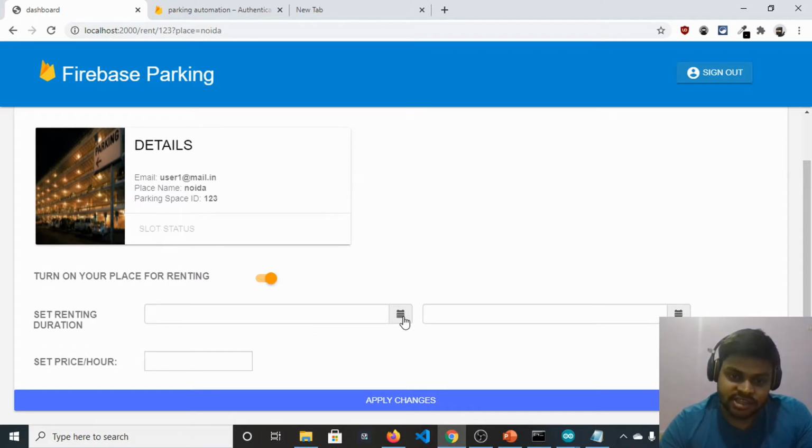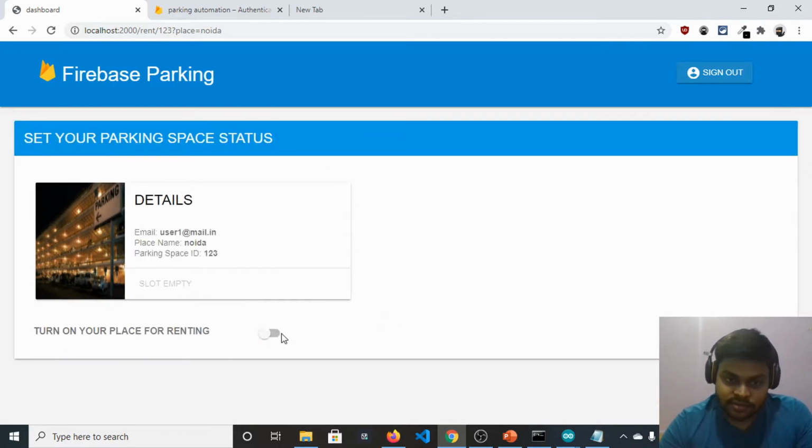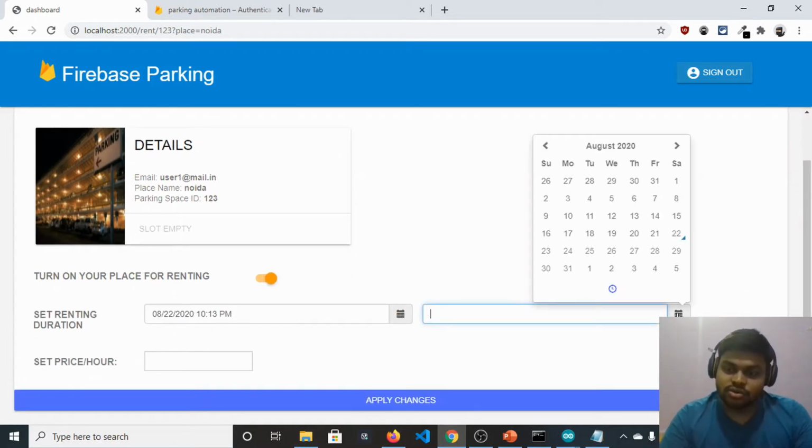Let me set the renting duration, which will start at the current time, 22 August, 10:13 p.m. What is the duration for which he wants to rent his space? Let's assume he wants to rent his space from the 22nd to the 26th, which is 1, 2, 3, 4 and 5 days, including the 22nd.